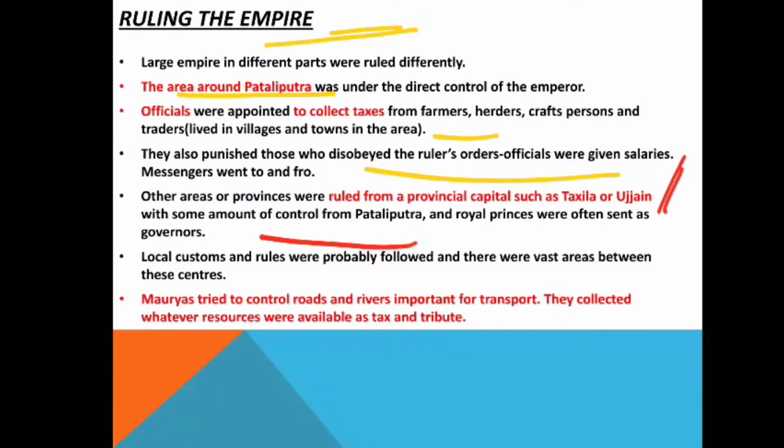The Mauryas tried to control roads and rivers, important for transport. According to Kautilya, through this control they also controlled trade and imposed taxes, which gave them the revenue to manage their army expenditure. They collected whatever resources were available in an area as tax and tribute.